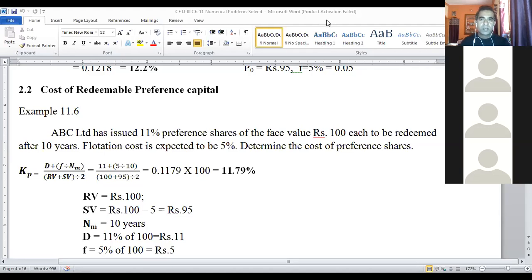I hope it was easy for you all to understand how to compute cost of redeemable preference capital. Now I'll go ahead with the cost of retained earnings. I'm going to mute you all again. Even if you have any questions remaining, you can call me after the classes. No problem.